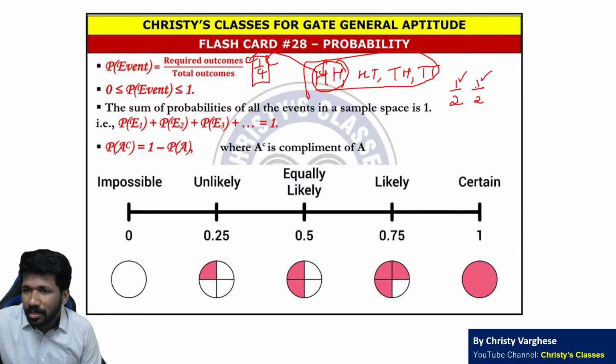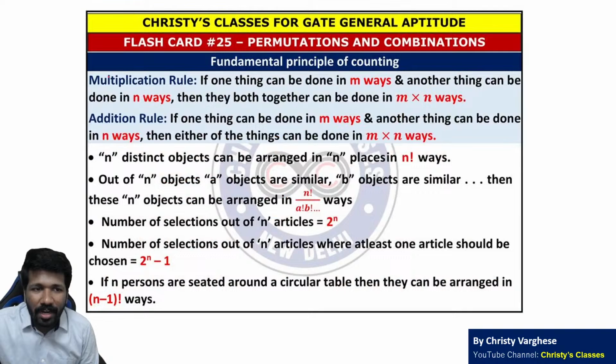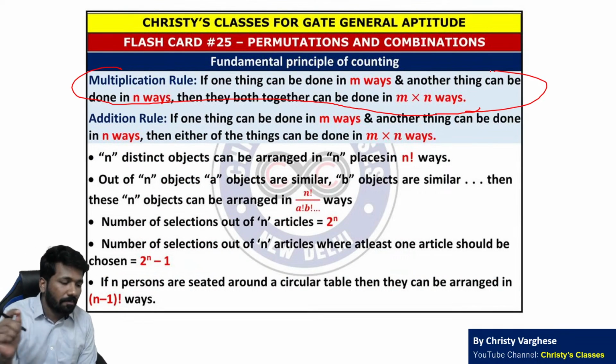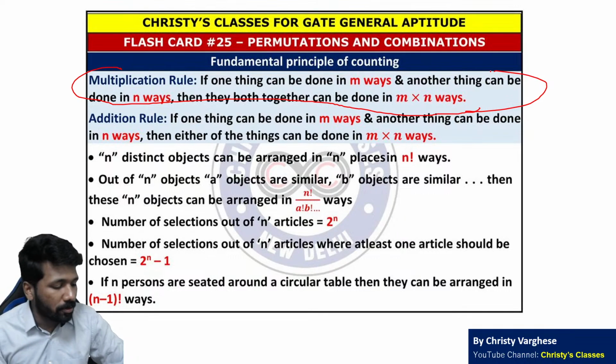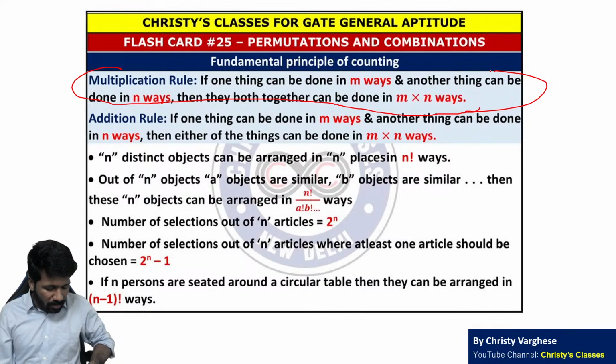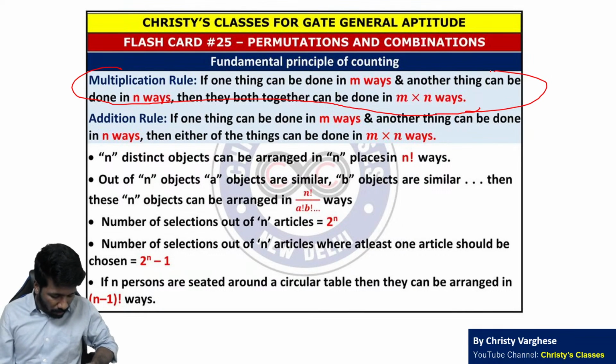Same reason, the chance of both of these happening together is 1/2 into 1/2. That is again the fundamental principle of counting, the multiplication rule. This principle is very important in the permutation combination chapter also and in the probability chapter also. Fundamental principle of counting.